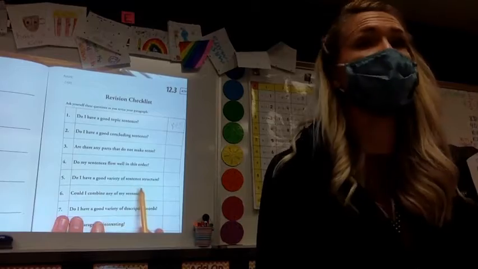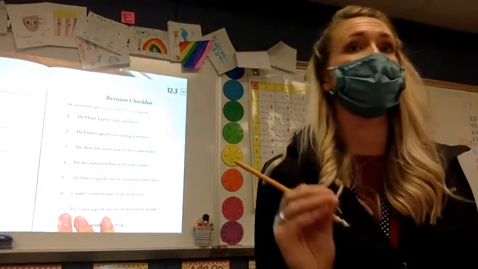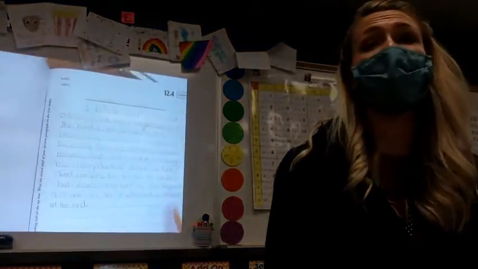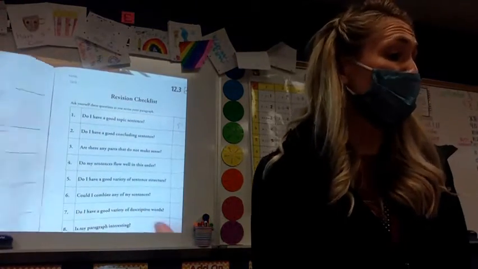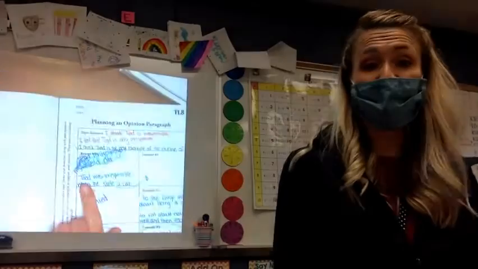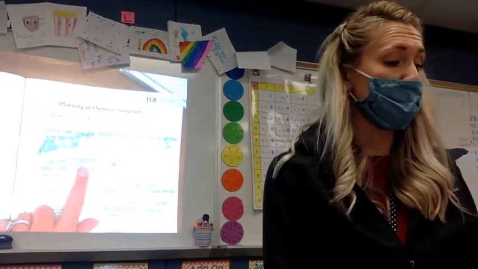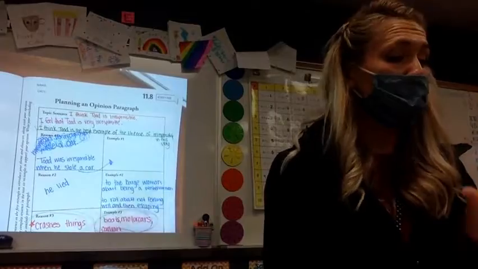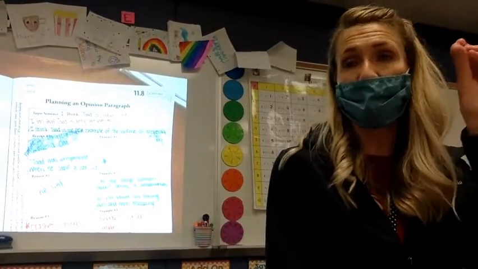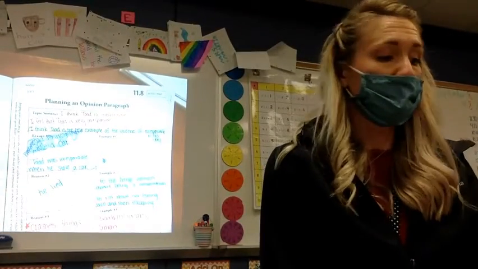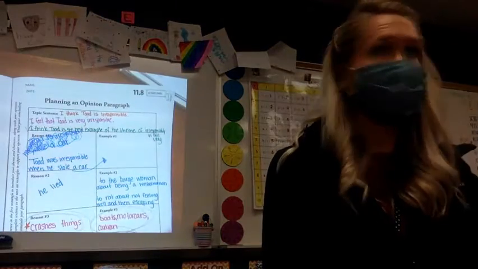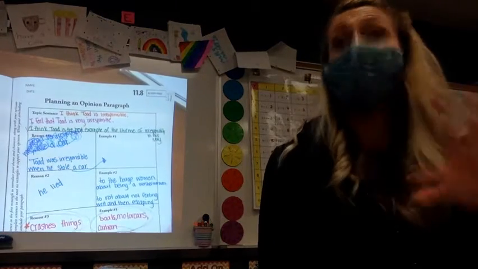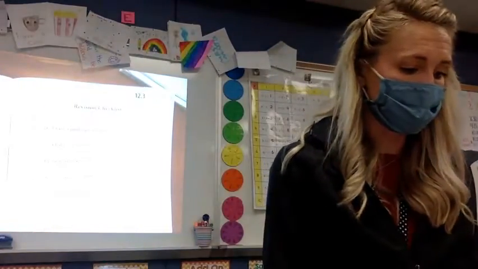Do I have a good variety of sentence structure? That's what we talked about, long sentences, short sentences. Are you using transition words through it? Okay. Could I combine any of my sentences? We even talked about that piece over here where we said our example or our reason was that Toad's irresponsible. Right away, we said when he stole a car, and we made it into one complete thought. Instead of saying, Toad is irresponsible when he steals, Toad stole a car. I put it into one thought. And is that okay? Yep, that's a good way to combine some sentences.